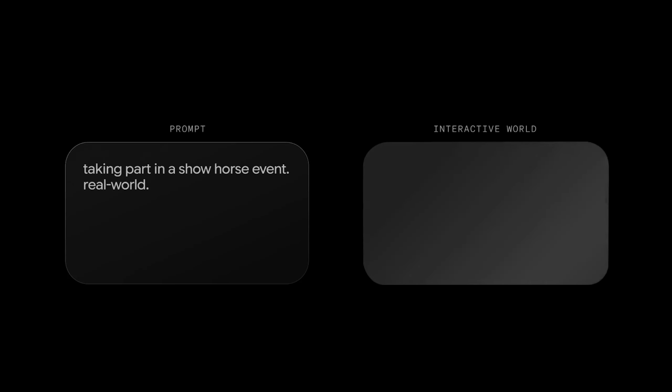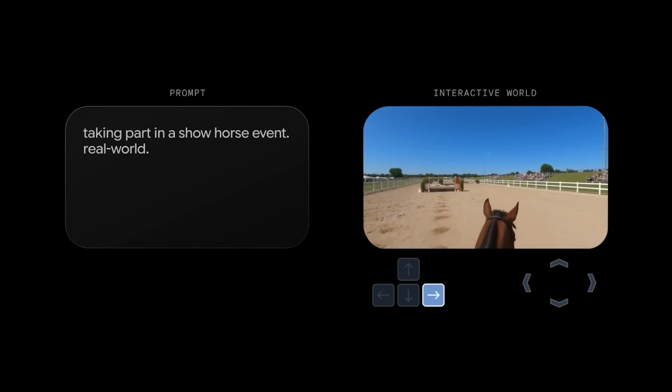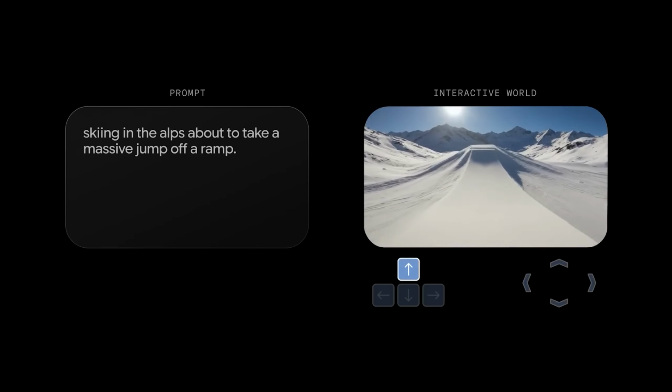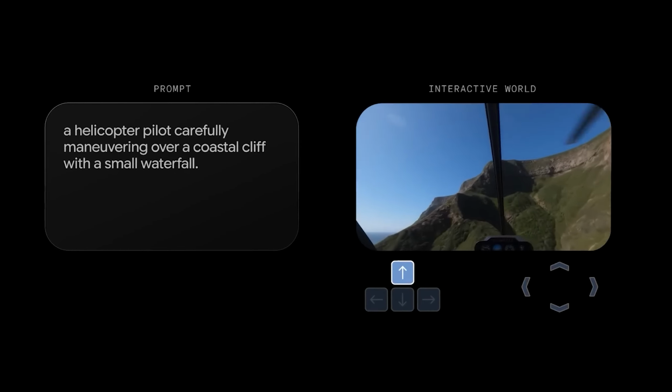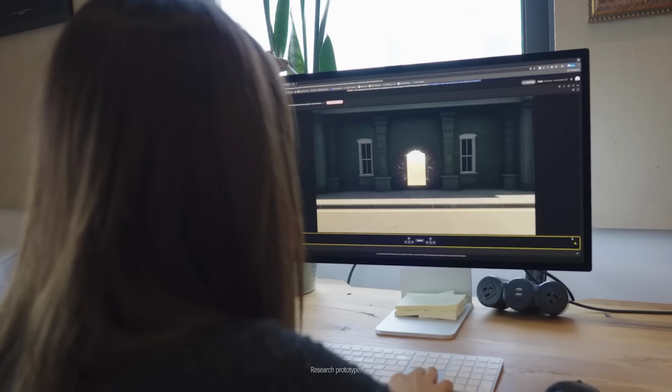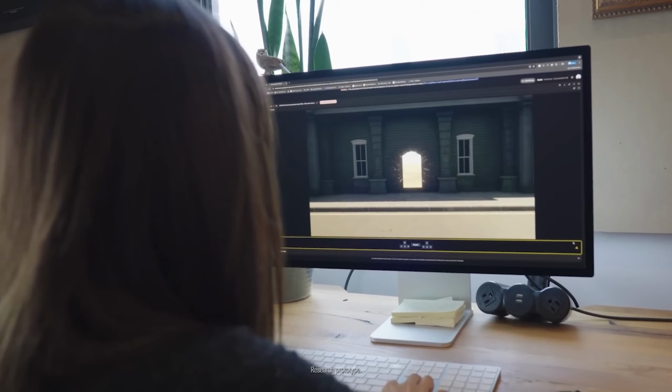Unlike traditional game engines, Genie 3 generates rich, explorable environments in real time, from detailed landscapes and realistic weather to moving animals and complex ecosystems. You can walk through these worlds, interact with objects, and even influence how they evolve, all without any coding.